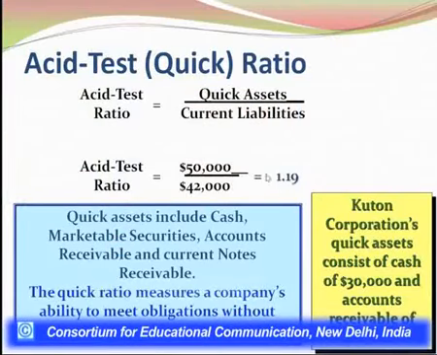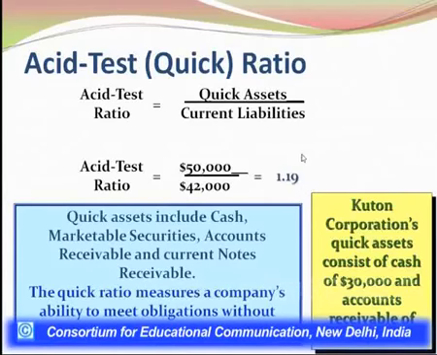Have a look at this quick ratio: 50,000, as we just discussed how we reached this value, after subtracting prepaid expenses and stock from current assets. Divide it by the current liabilities, which for the company, as we have already seen, are 42,000. So the ratio comes out to be 1.19.